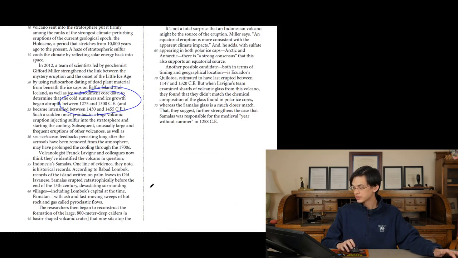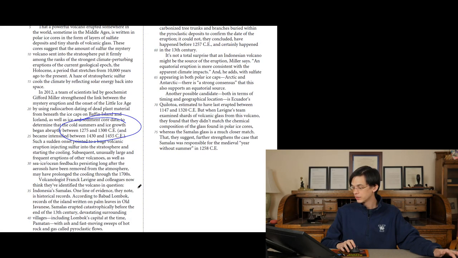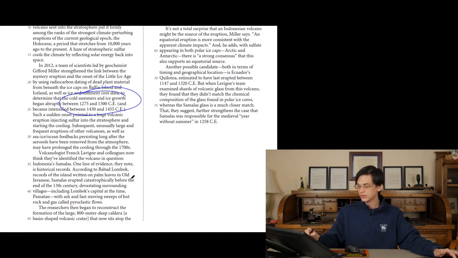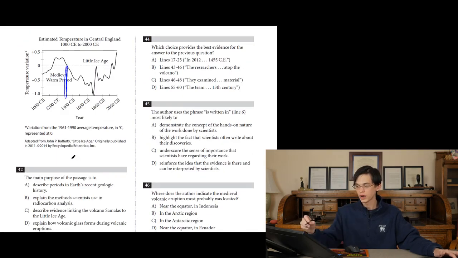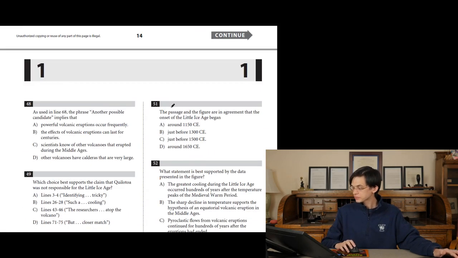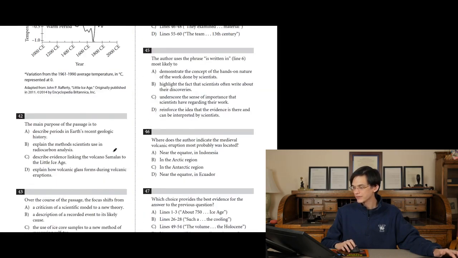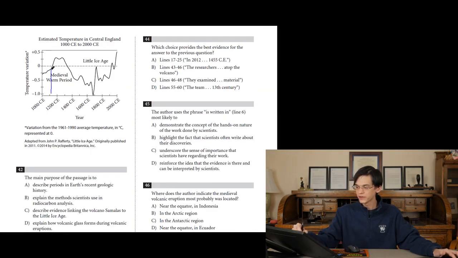And then don't they say that they found out that this volcano erupted at the end of the 13th century, or the end of the 1200s, which again is right around when this chart starts dipping into the cold territory. So I think they're in agreement that the onset began around 1150. No, it didn't begin around 1150. This was the medieval warm period, and then we had the crash.